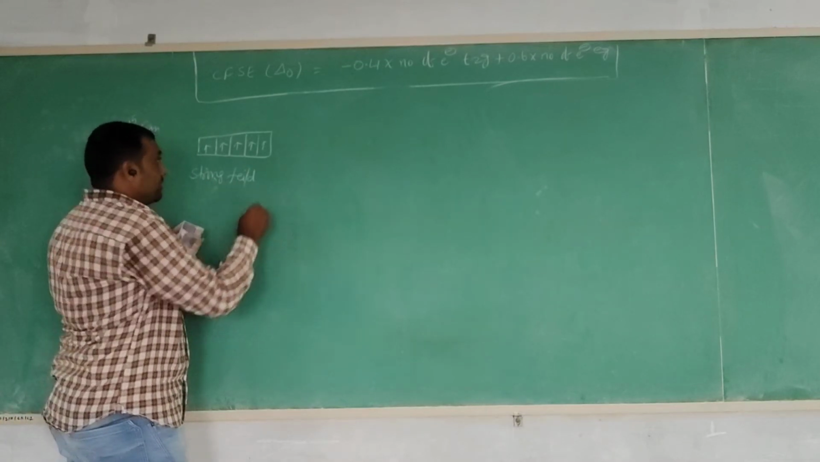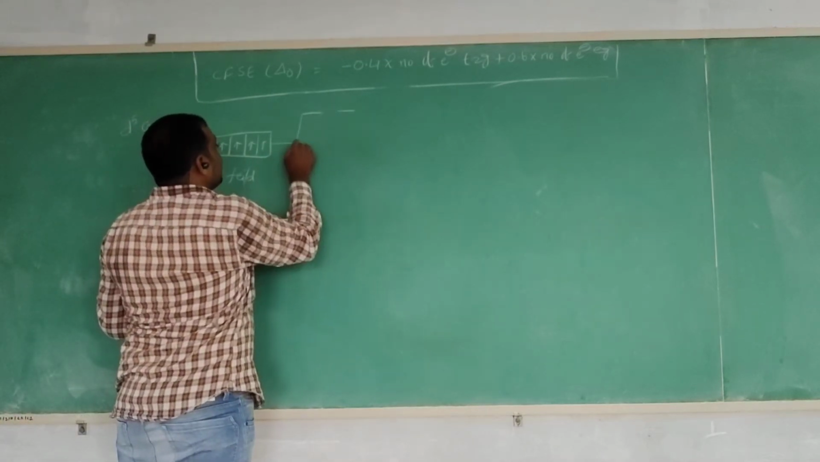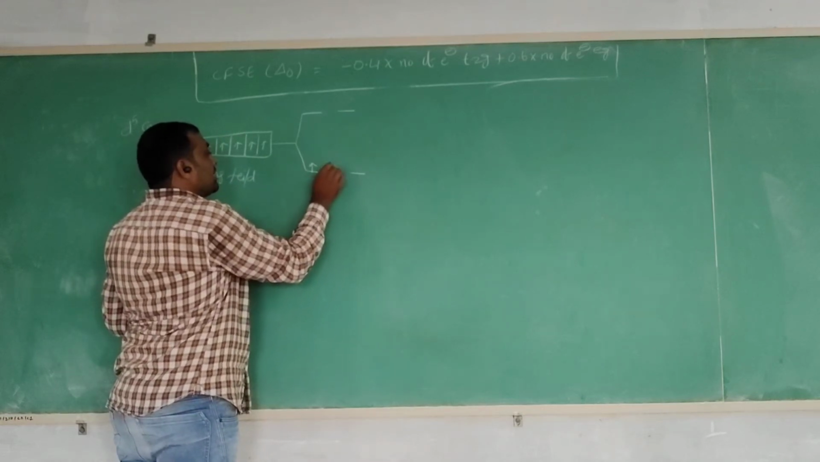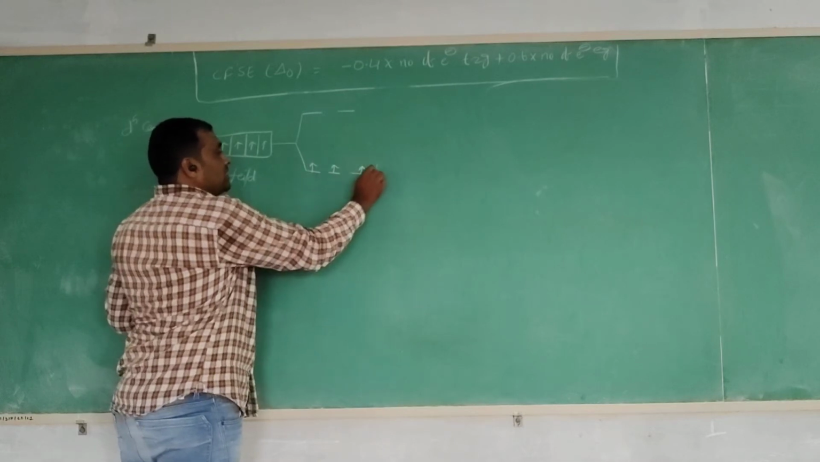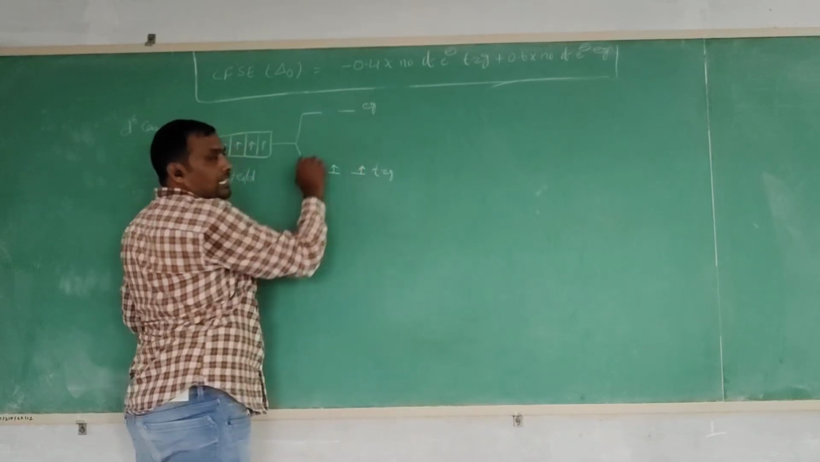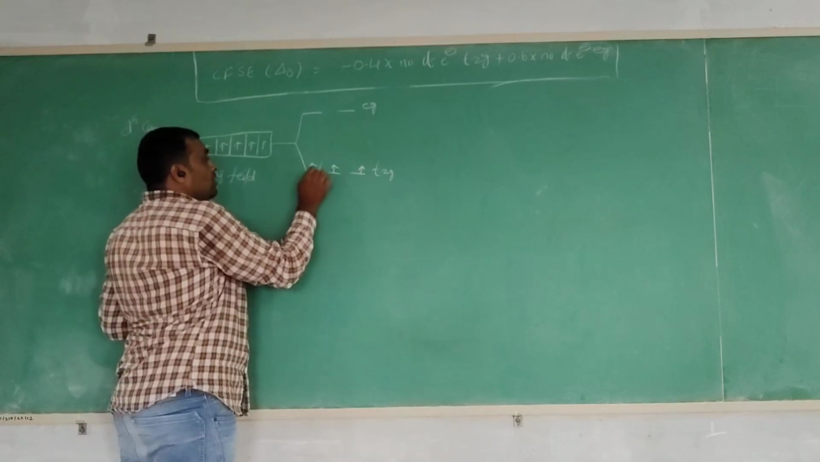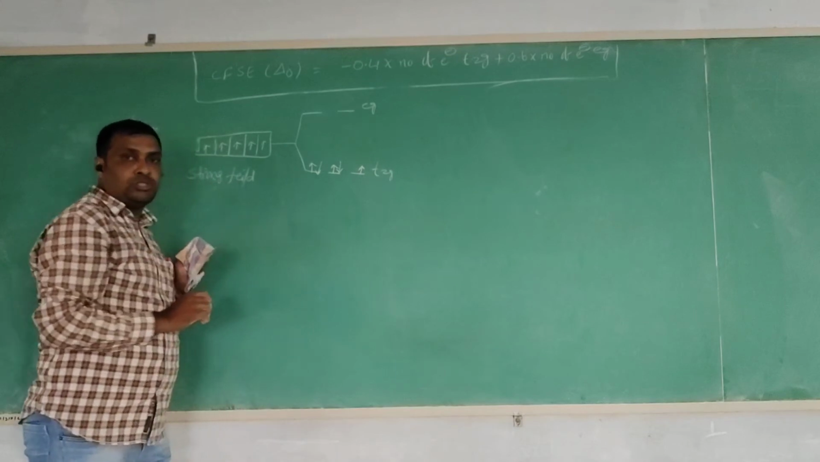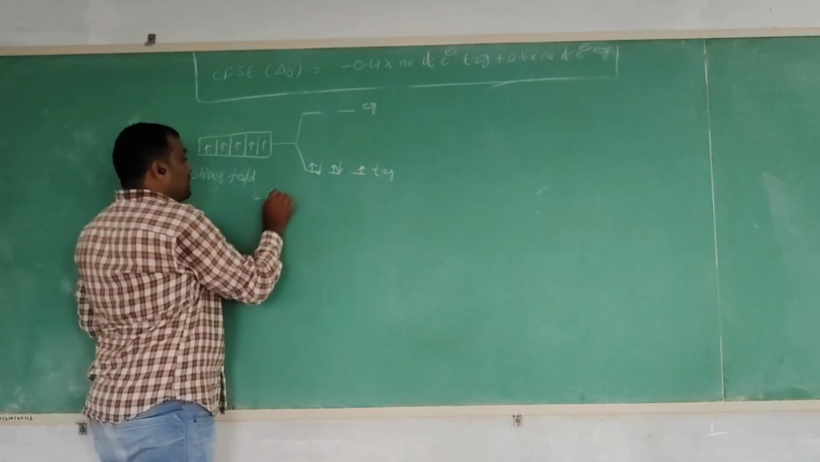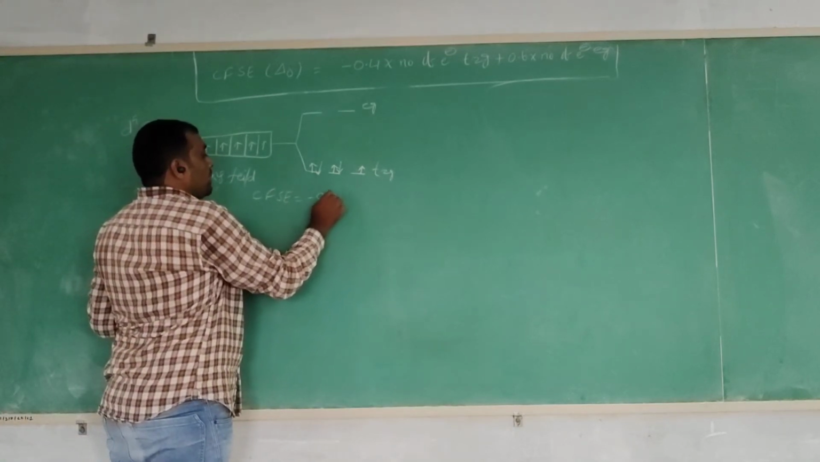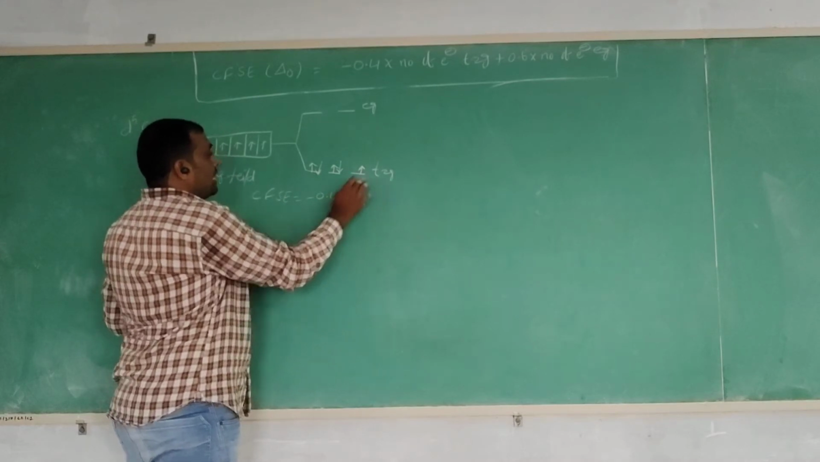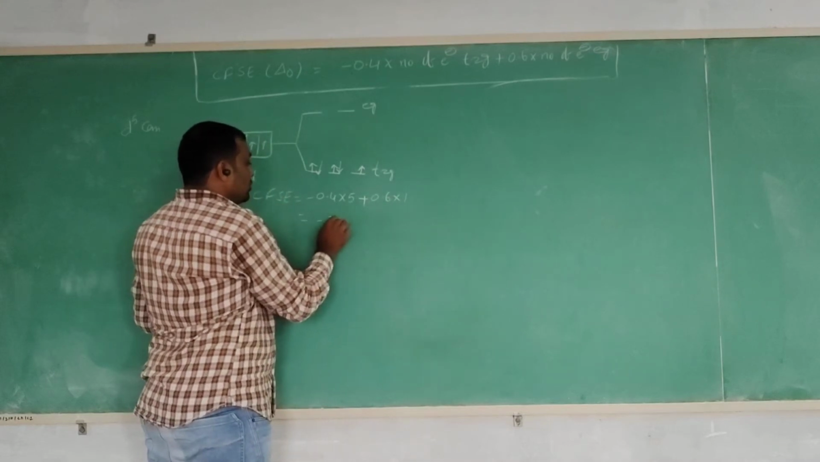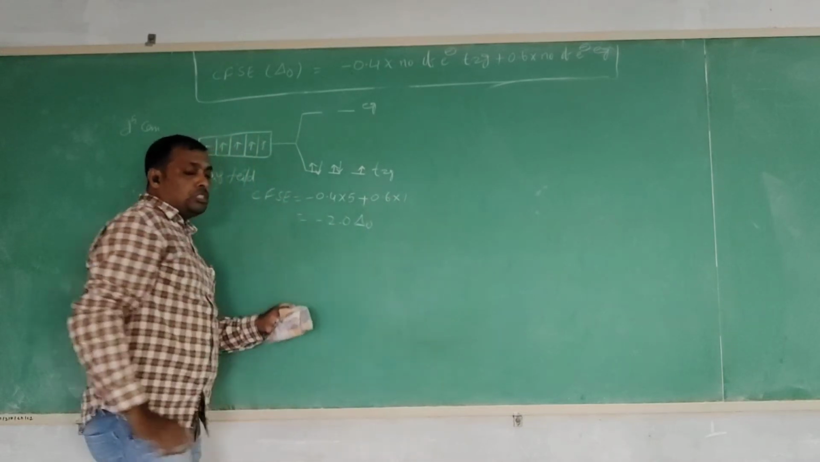Strong field ligand, so this is the d orbital splitting. Strong field ligand is present and the first, second and third electrons enter t2g. Normally the fourth electron enters eg, but since the ligand is strong field, the fourth electron enters t2g and the fifth electron also enters t2g. Crystal field stabilization energy is equal to minus 0.4 into 5 electrons in t2g and 0.6 into 1, which is equal to minus 2.0 delta O.